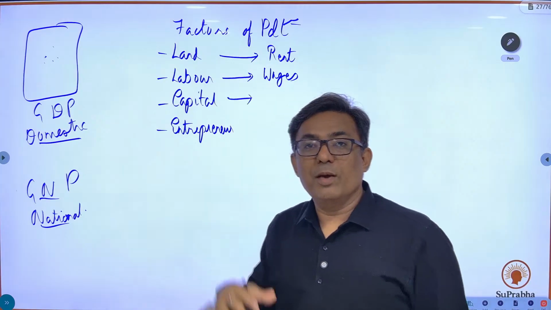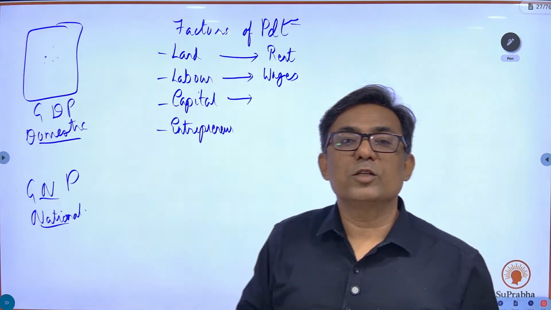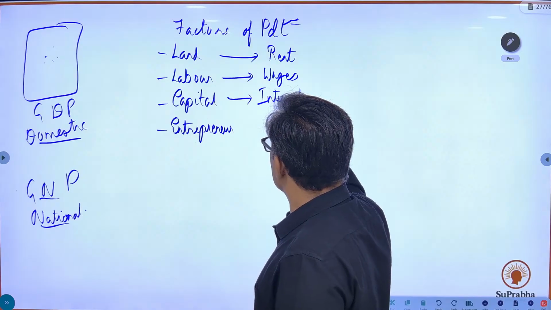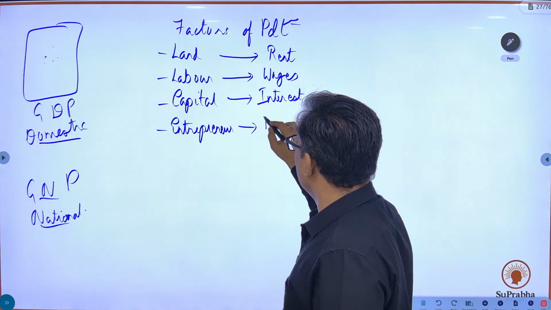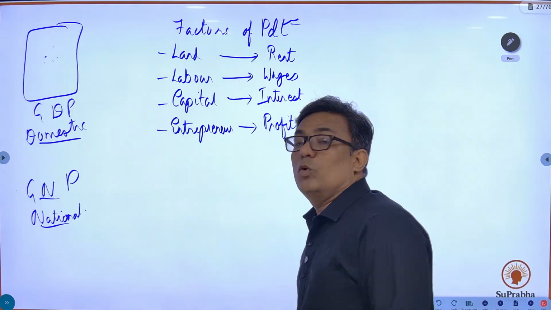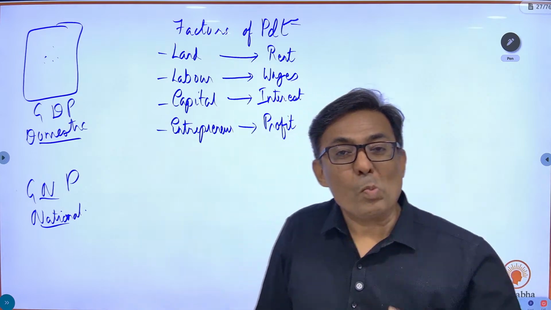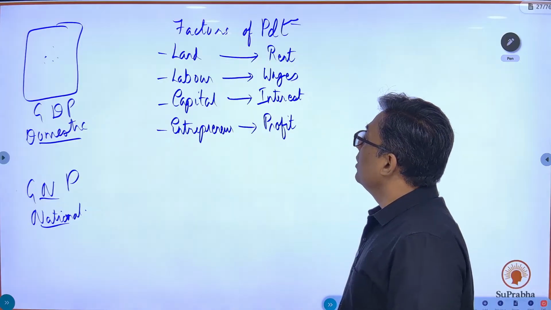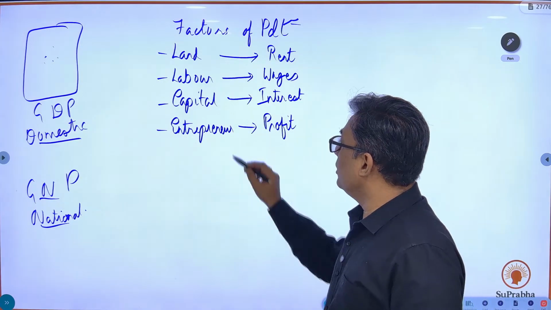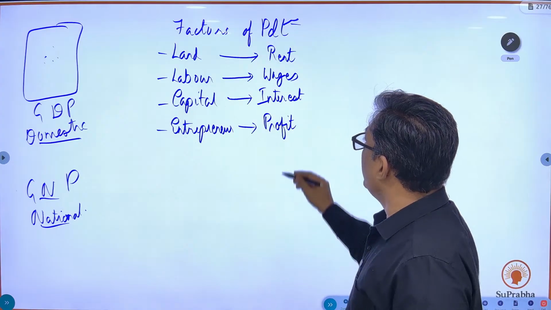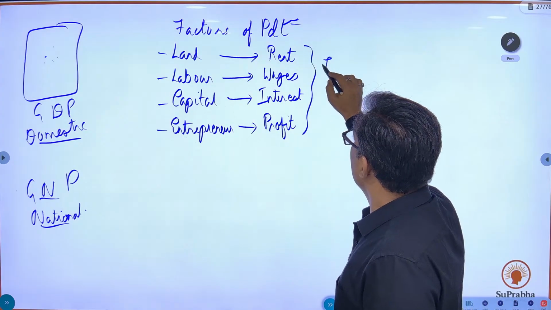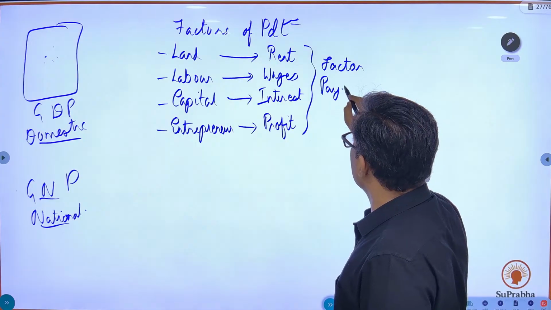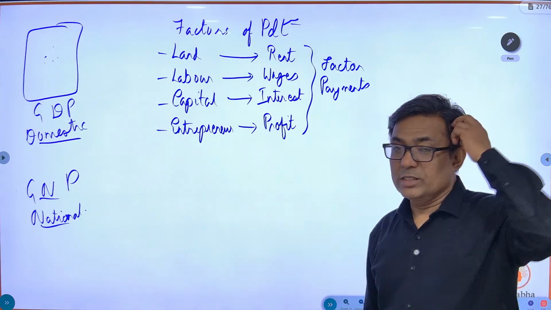Capital, if someone has input the capital, but obviously, if you have taken a loan from a bank, the bank is going to get the interest. So capital is going to accrue the interest. And the owner, the entrepreneur, is going to take home the profit. So land is going to get rent, labor is going to get wages, capital is going to get the interest, and those who are the owners, they are going to take home the profit. So these 4 are known as factor payments. So for the factors of production, you get the factor payments. So these are known as factor payments.